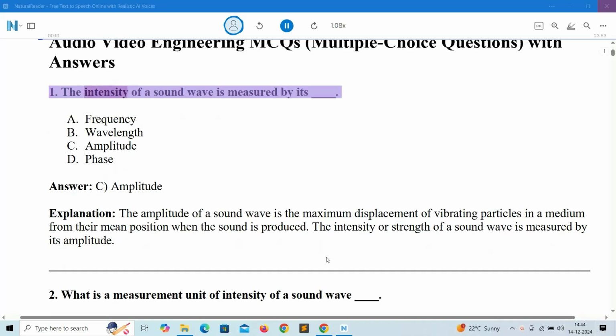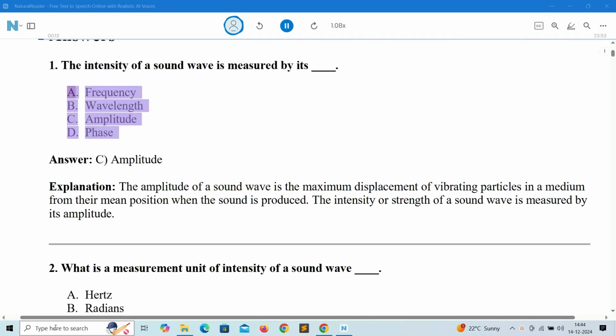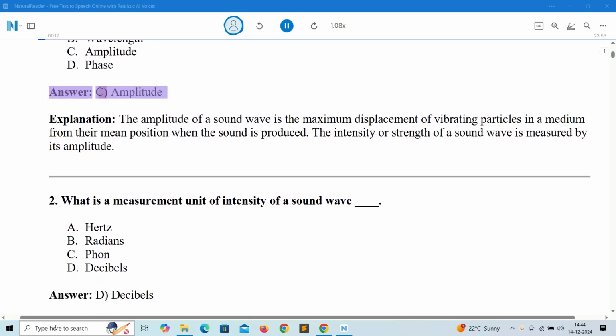1. The intensity of a sound wave is measured by its A. Frequency, B. Wavelength, C. Amplitude, D. Phase. Answer: C. Amplitude.